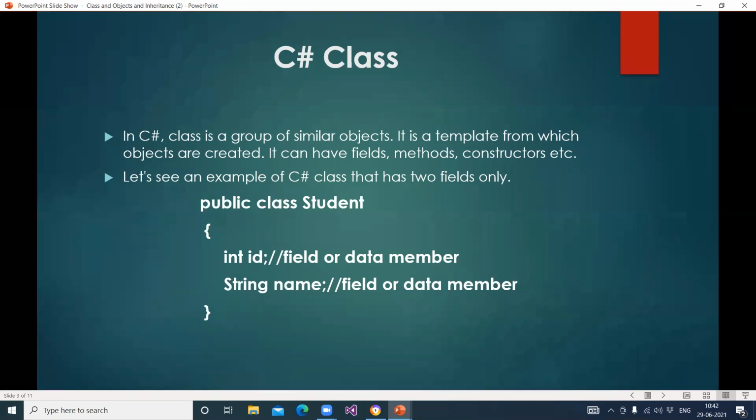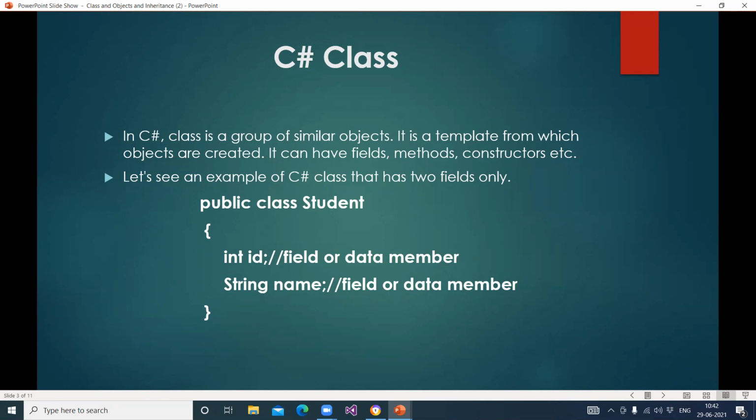Field means variables, data members. Okay, so field, data members, and variables all are the same words. You can either use field or data member, or variable. So integer ID here, public class student. Student is a class name.